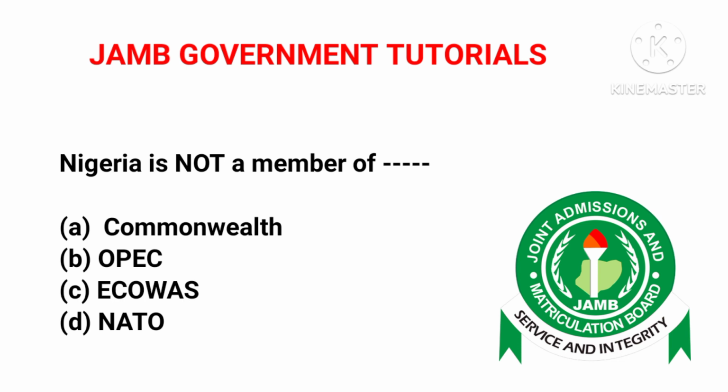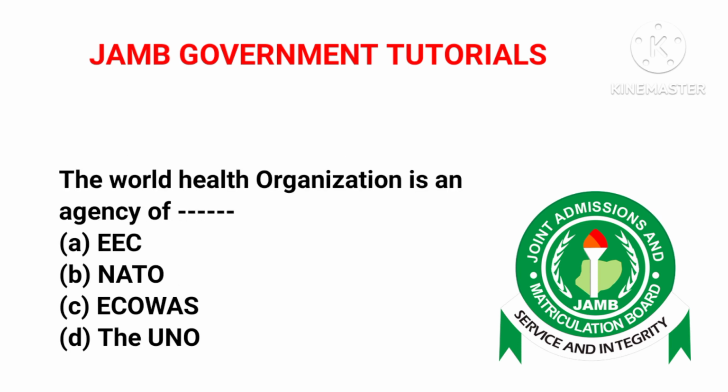Now let's move to the next one. We have question 19. The World Health Organization is an agency of, we have option A, the EEC, B, NATO, C, ECOWAS, and D, the UNO. Now, the correct answer to this question is option D, the UNO. The World Health Organization is an agency of the UNO, the United Nations Organization.